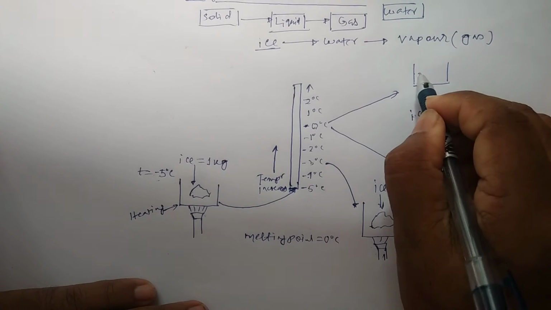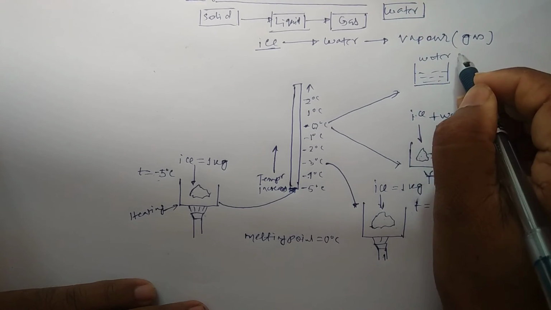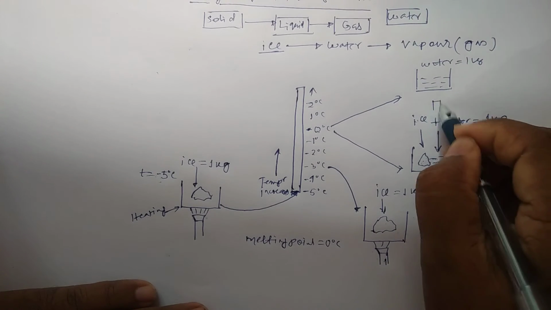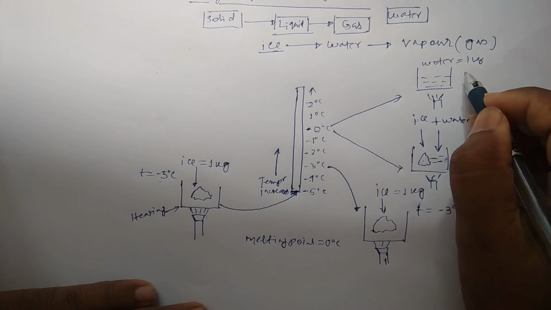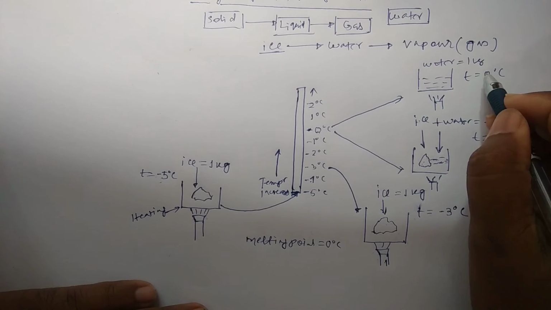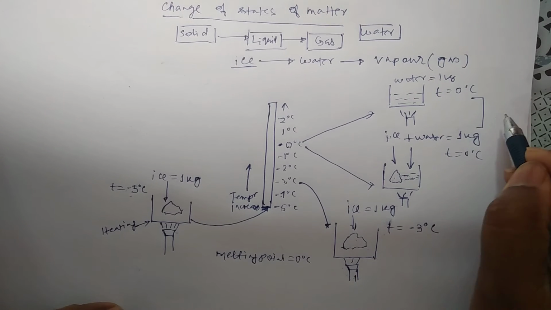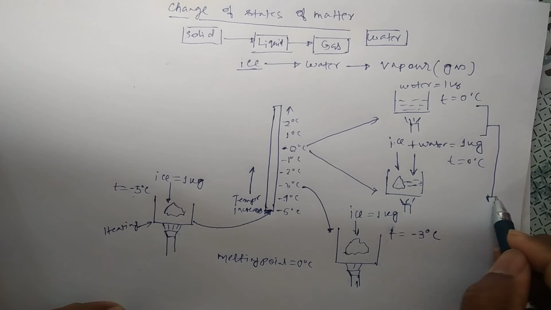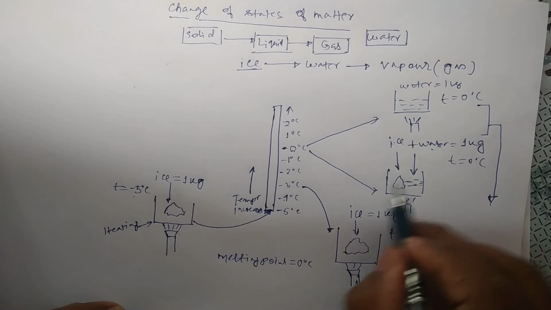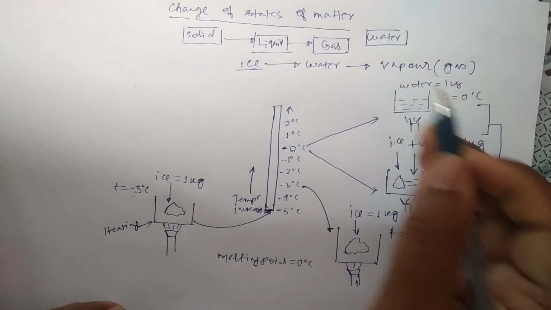At this moment, when there is total water only, then ice is completely melted, temperature is still 0 degree centigrade. Here temperature is 0 degree centigrade, here also. Okay, from the starting of melting to the end of melting, we are continuously supplying heat.